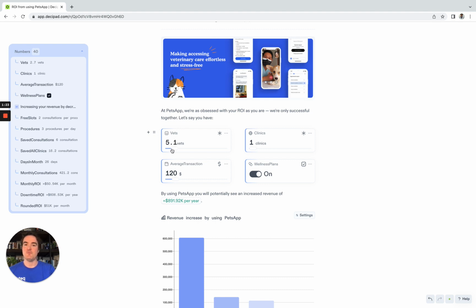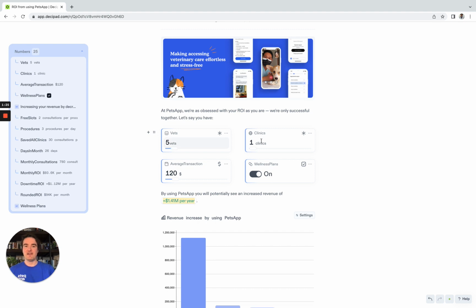You know, let's say I've got my individual circumstances. I've got 5 vets, and how many clinics do I have? So some practices have multiple clinics, might have a central hub hospital, and then a sort of hub and spoke model. They might have multiple clinics. The interesting thing here is we've allowed very large clinic groups to be included in the assumption of this model, or even much smaller clinic groups. So let's say we can edit this number to 2 clinics.